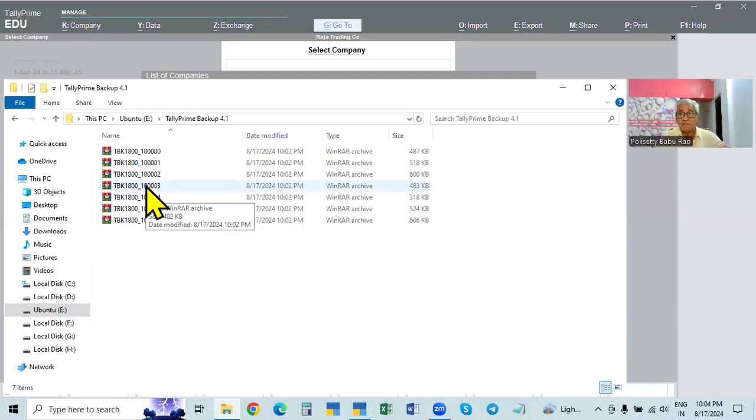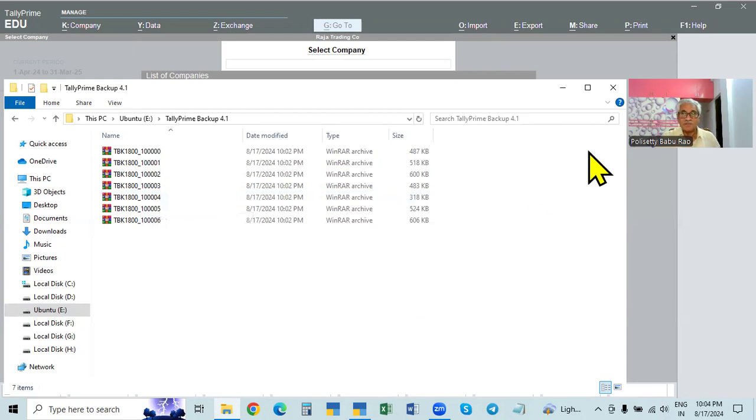The old one will not be there, and the new one will override the old one. Every time you back up, the new backup replaces the old one.